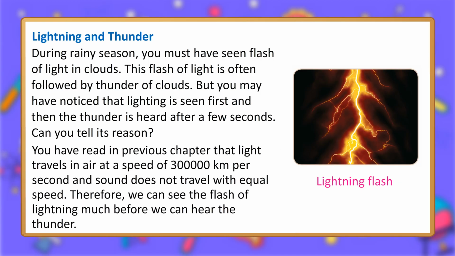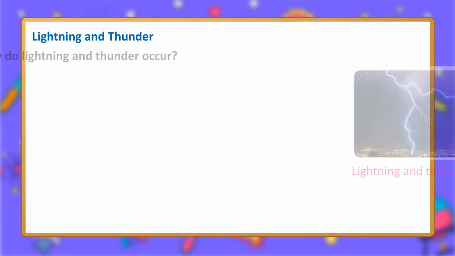You have read in previous chapter that light travels in air at a speed of 3 lakhs kilometers per second and sound does not travel with equal speed. Therefore, we can see the flash of lightning much before we can hear the thunder.